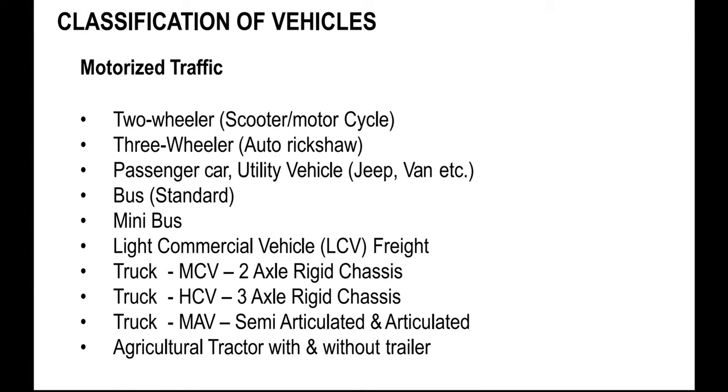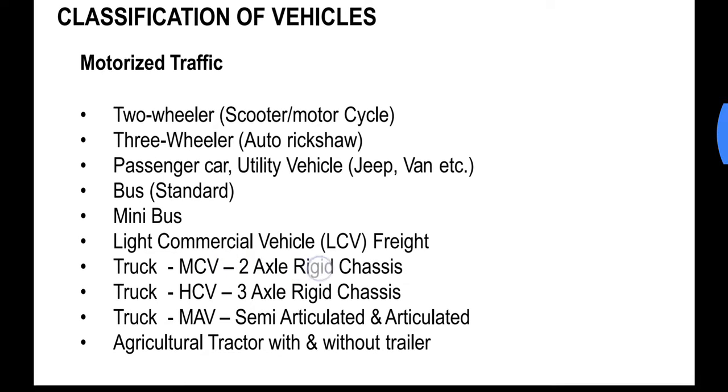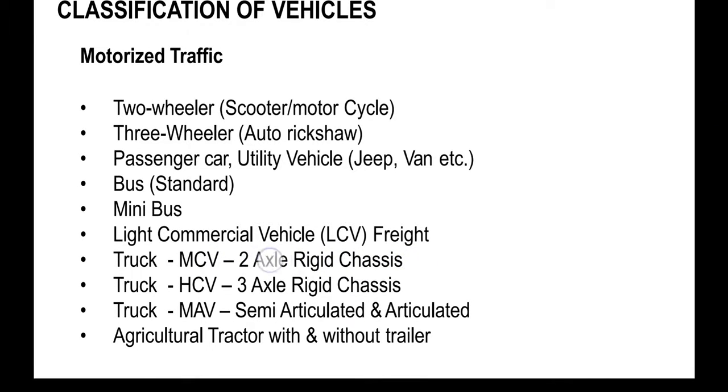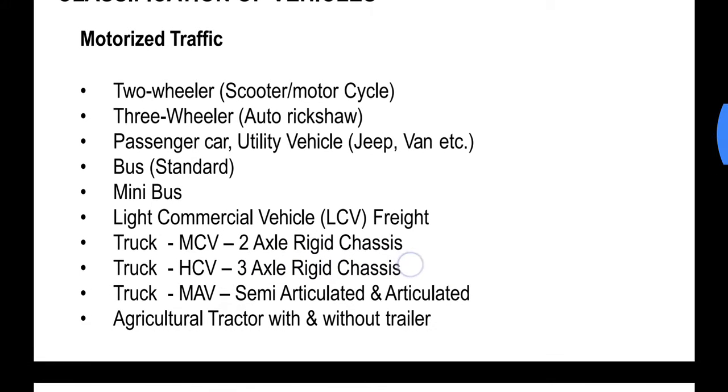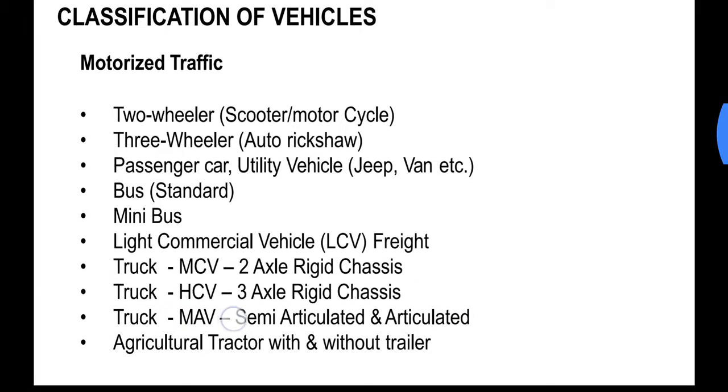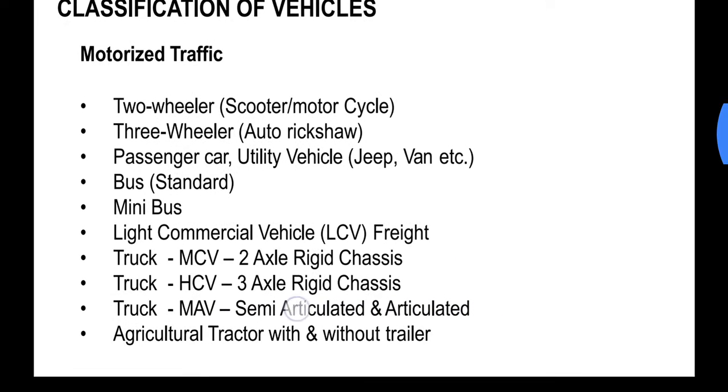These are smaller vehicles which are comparable to a car in size, but they are used for goods purposes. Truck, MCV, two axle rigid chassis. Truck, HCV, three axle rigid chassis. And truck, MAV, semi articulated and articulated.